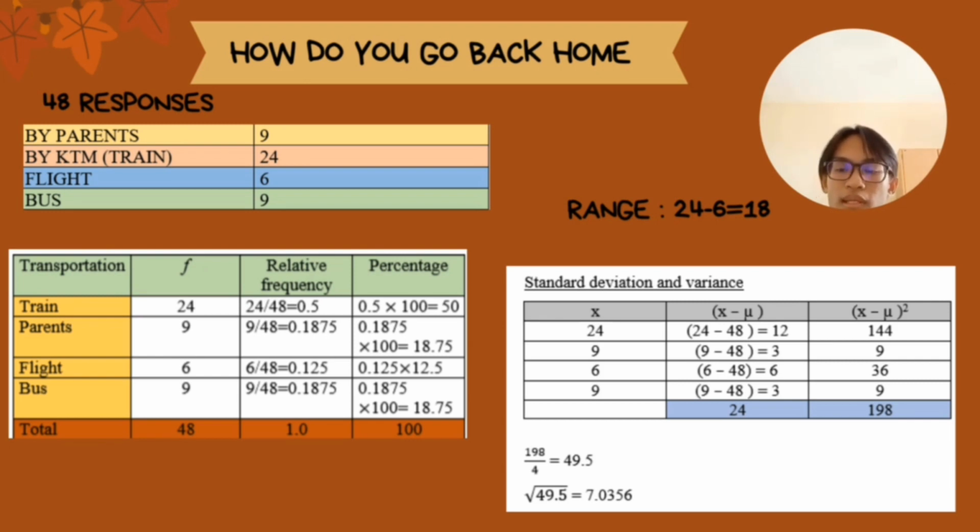And then to get the standard deviation and variance, we use this formula, frequency minus mean to the power of 2. And then we get 198 in this table. To get the variance, the answer for variance is 49.5, and for the standard deviation is 7.0356.